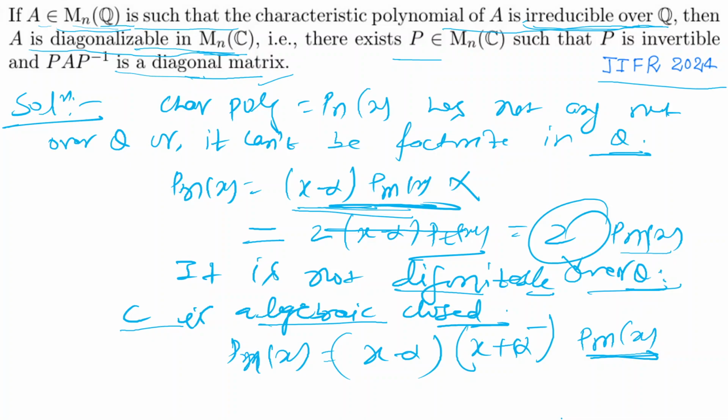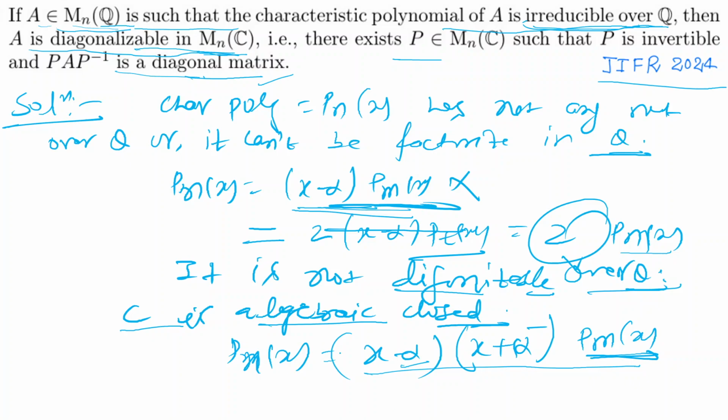This will happen because it has a root in C, and complex roots always come in conjugate pairs. If alpha is one complex root in C, then alpha bar is also a root of this polynomial. So it can be written as this. Now, until now, it is a polynomial written in linear factors.